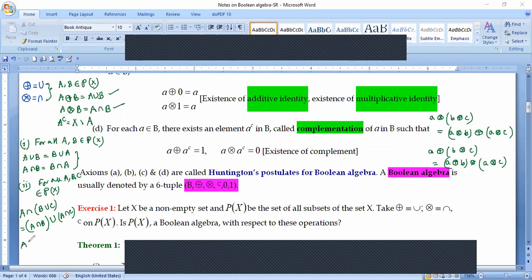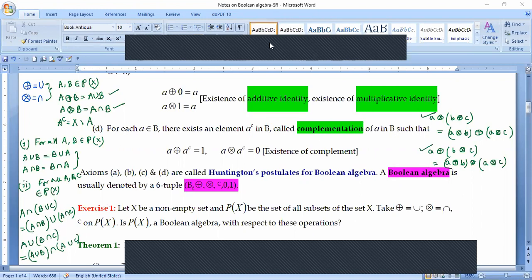So you consider the set A, you consider union in place of plus, and A union B intersection C. If I write, then by the distributive nature of set theory, we can write it as A union B intersection A union C. So you see these two properties; this is called the distribution of union over the intersection of two sets. So you see that this particular atypical property is holding over here.